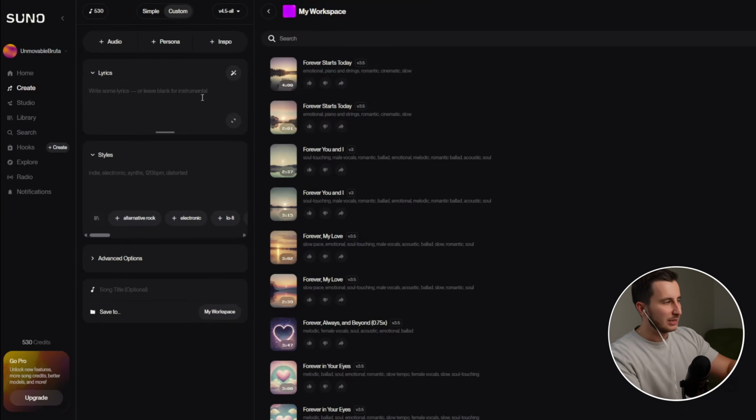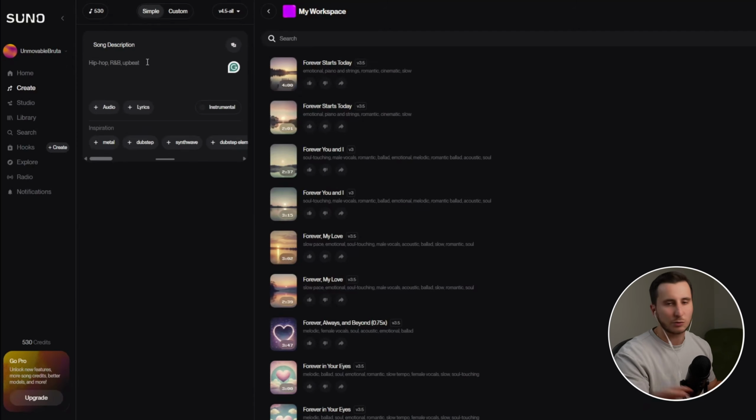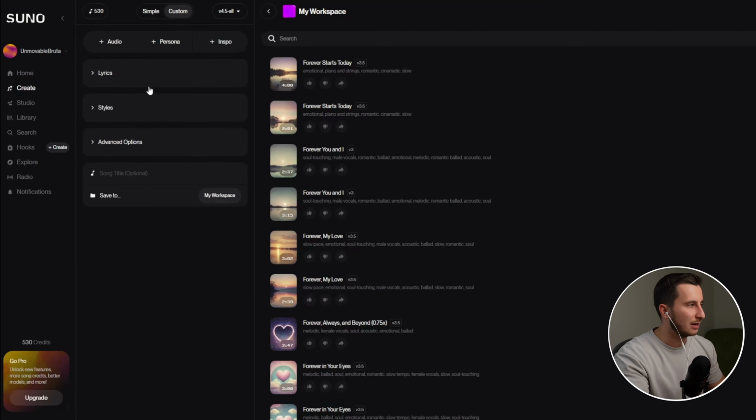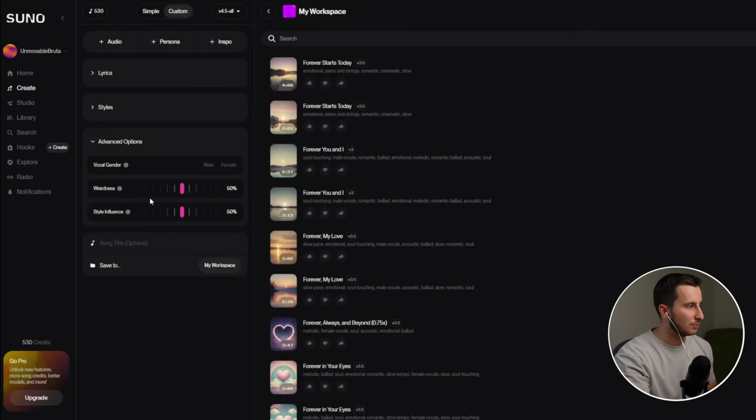Okay, and this is how the user interface looks. You can have a simple creation where you just outline what kind of style you want your music to be in. And if you want just instrumental without lyrics, that's the way to go. Or you can have a custom creation where you can add the style and the lyrics and pretty much everything you want to customize here. You can have some other options to add some weirdness to your music and so on.